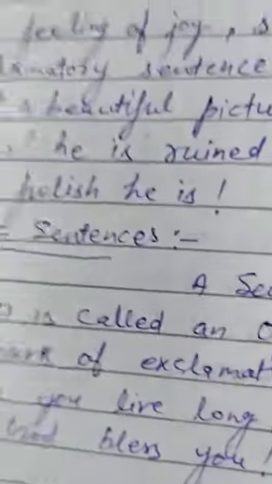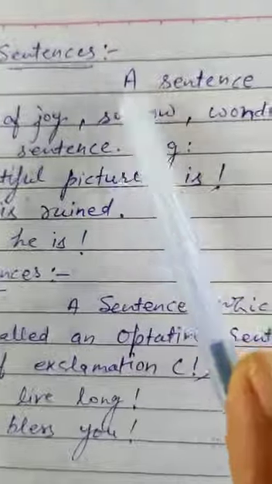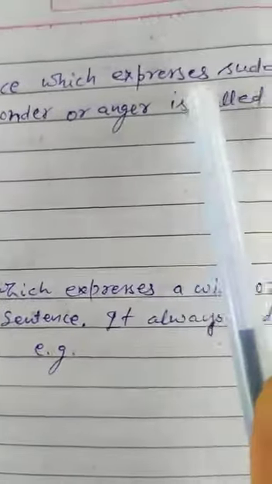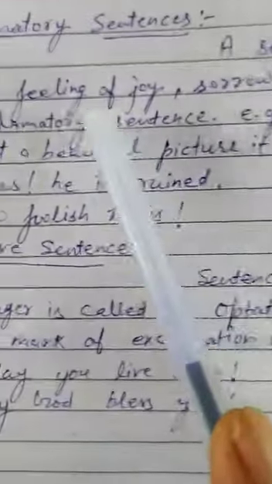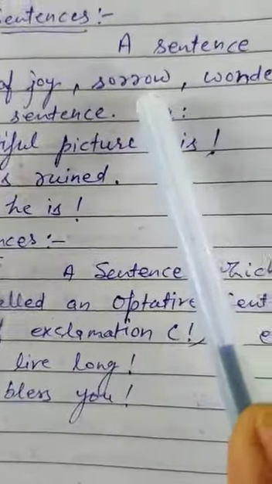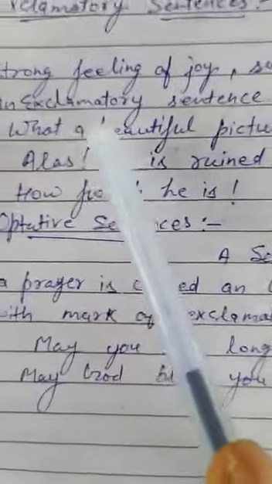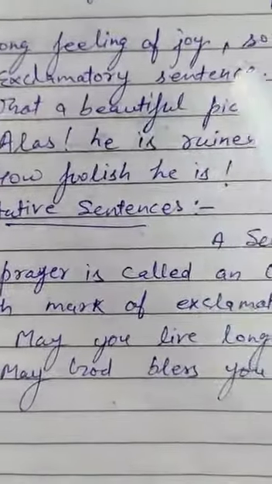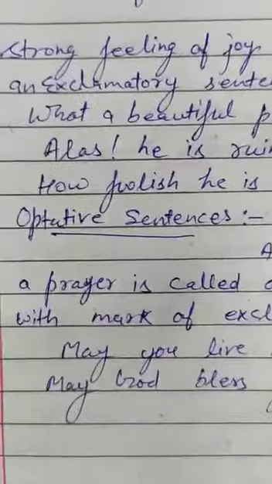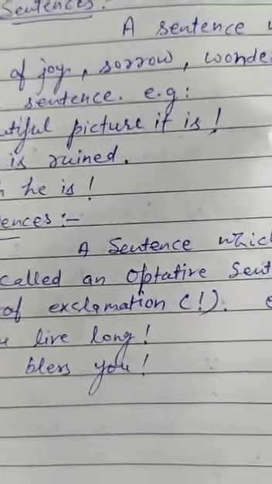Next, exclamatory sentence. An exclamatory sentence is a sentence which expresses sudden, strong feeling of joy, sorrow, wonder, or anger. For example, what a beautiful picture it is.